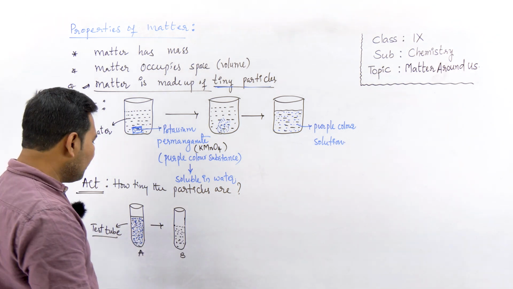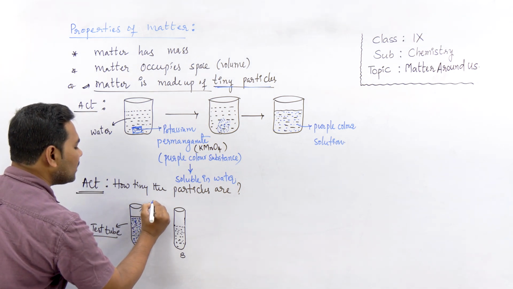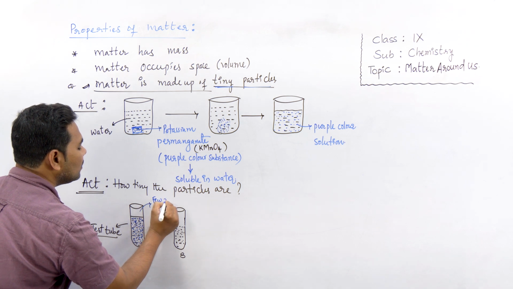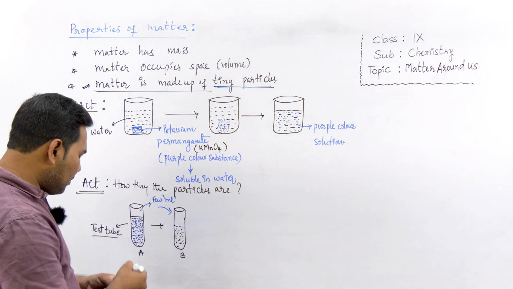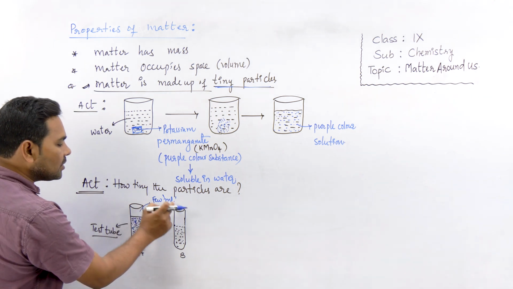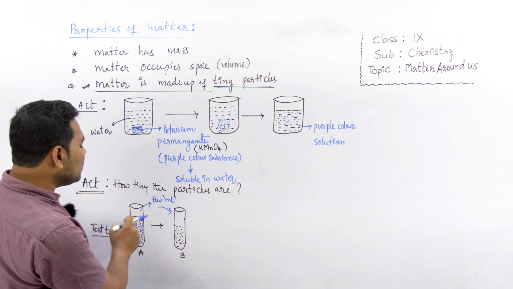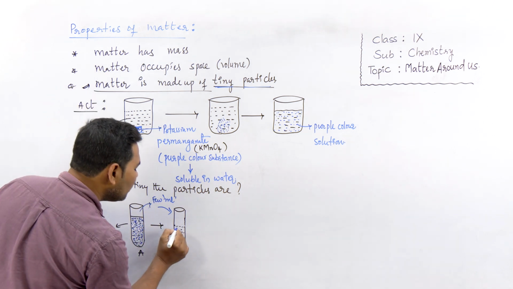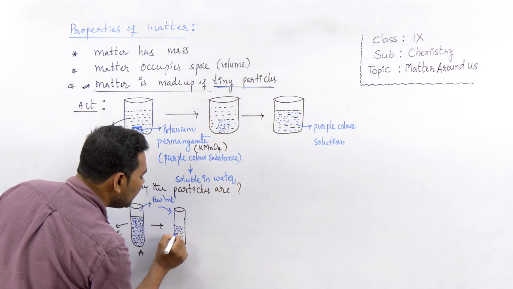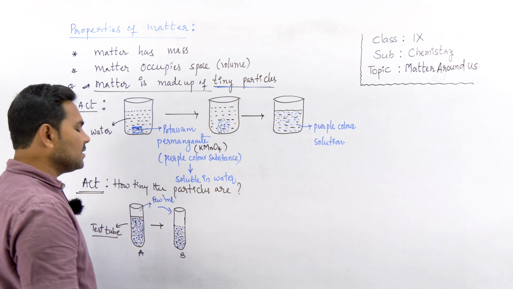And now what shall we do? From this solution, let's transfer a few ml of this solution into this test tube. Then what happens? This is a purple color solution. This water is a colorless solution. When you add purple solution to colorless water, what happened? This solution added to it makes the water in test tube B purple. So we get a solution of potassium permanganate again in this test tube, right?